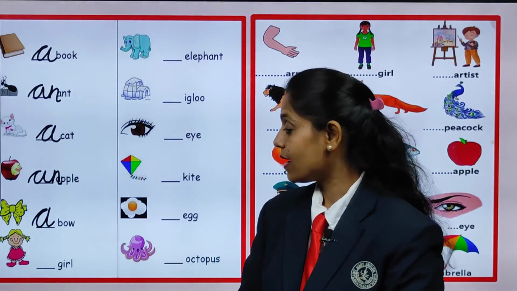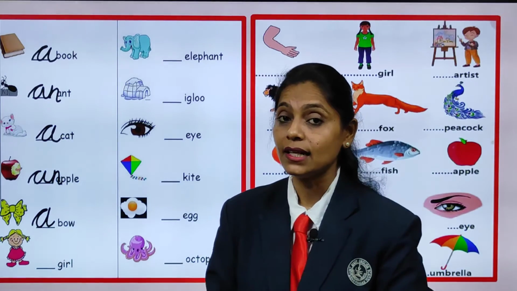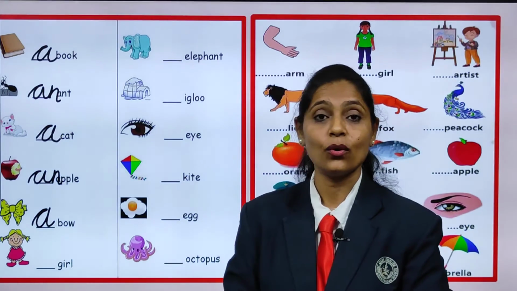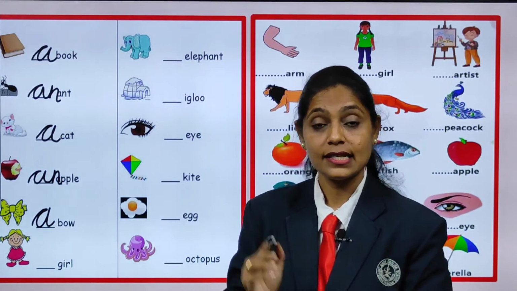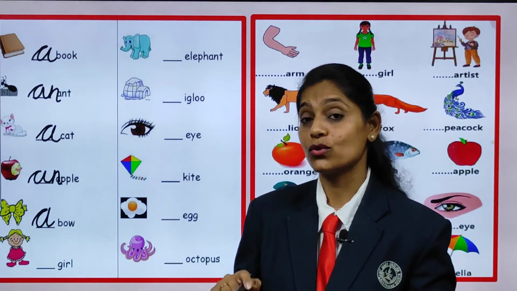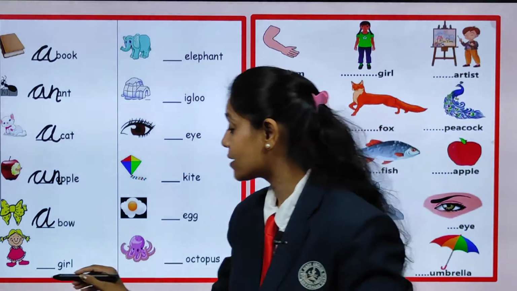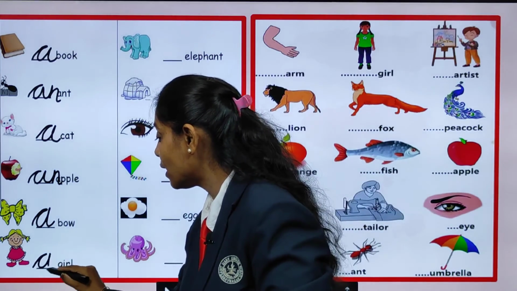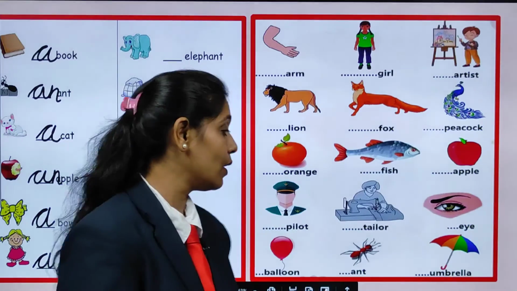Now, look here. What is it? Yes. You can see a girl. Now, look at the initial sound. What is it, children? Yes, it is G. Now, tell me, is G a vowel? No. So, what are we going to write there? Correct. We are going to write A. That is a girl. Very good.